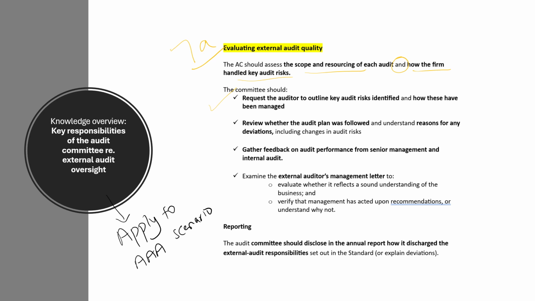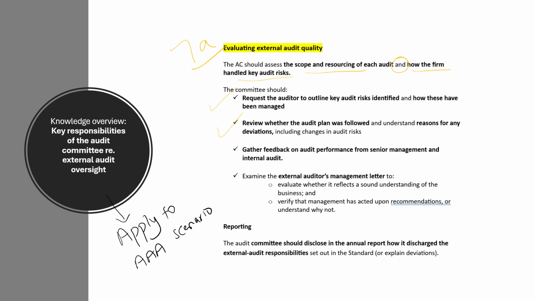So for example, if the auditors have identified impairment of plant and machinery as a key audit risk, they need to tell those charged with governance or the audit committee the further procedures that were designed around this area. So what were the risks and how were these managed? This is the information that the audit committee should ask the auditors to share with them.